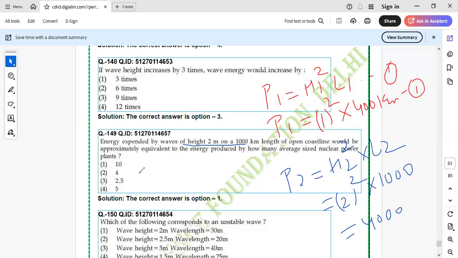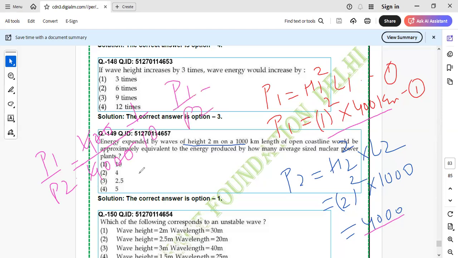So what will you get? P1 divided by P2 is equal to, in first what are we getting? 400. In second what are we getting? 4000. 400 divided by 4000, and automatically this will come 1 by 10. From here we can say that P1 upon P2 is equal to 1 by 10. So P2 will be 10 times of P1.